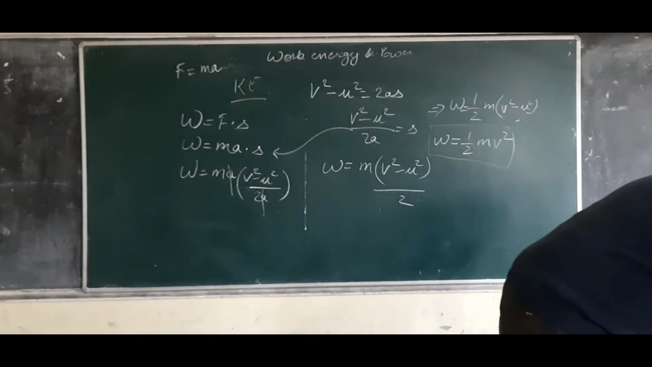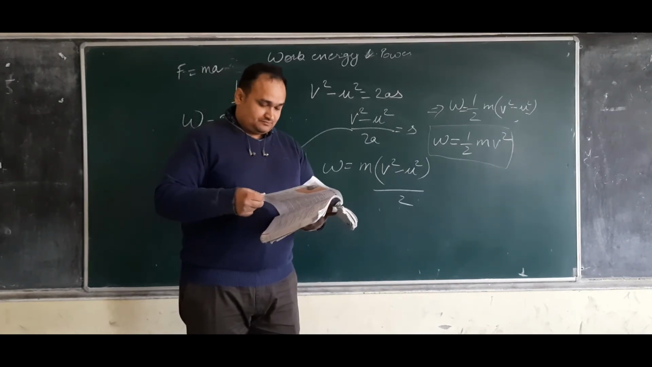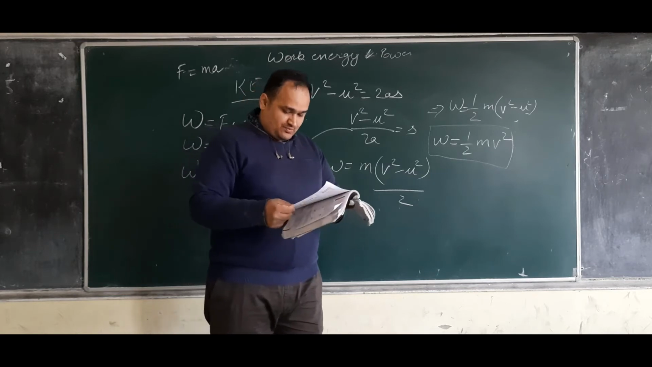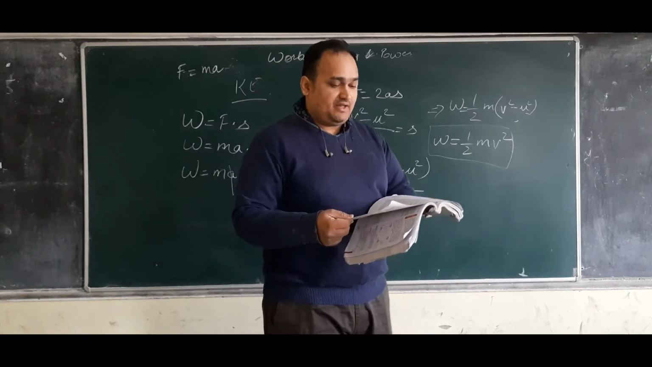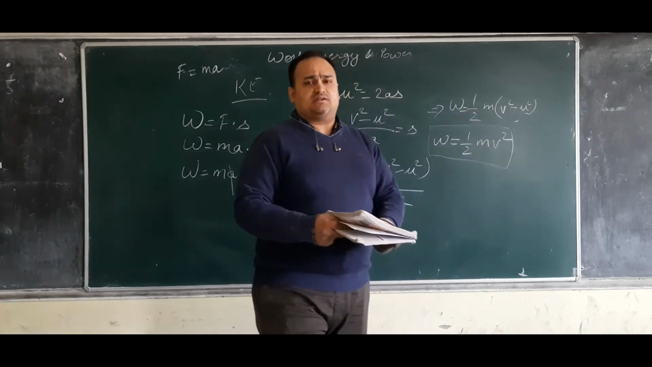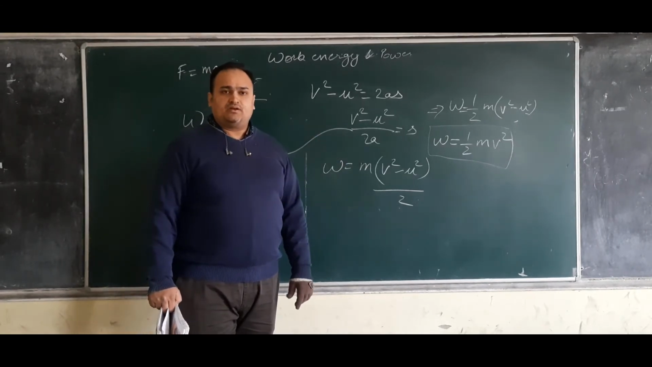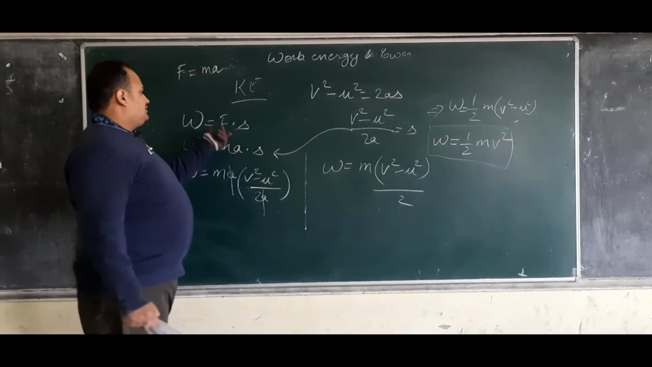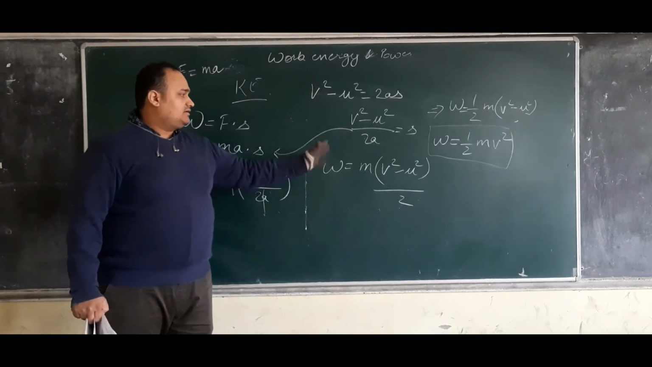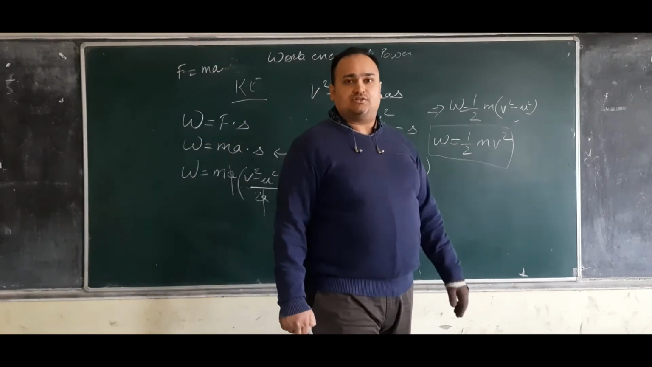In your NCERT book, this derivation is provided to you on page number 151. Study it, and trust me, it's very easy. You will be able to understand it within a few seconds. Okay, only what is done? First formula, second formula, and third formula. These three are used, and some manipulations are there, and you will get the formula of kinetic energy.